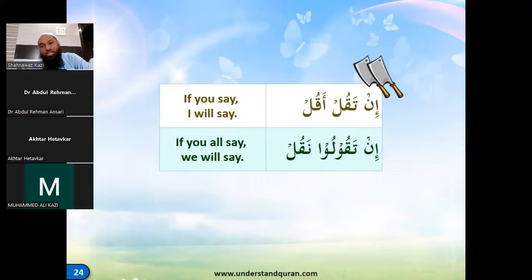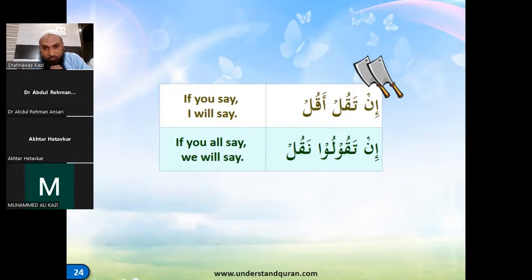This way you can change the verbs. You can change from singular to plural and plural to singular. It can also be that you are talking to somebody who is singular, and you all are going to be doing something else. So if somebody says something wrong, one person, you can say that then we will hit. If you say something wrong, we will hit. So make that: if you say we will hit, what will it be?